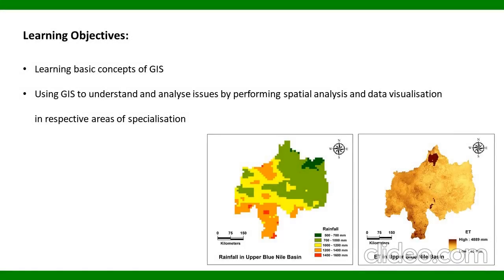After completion of this course, you will learn to use GIS at a functional level. You will be able to use GIS tools to understand and analyze issues by performing spatial analysis and data visualization in the respective areas of specialization: water, urban studies, and climate change.